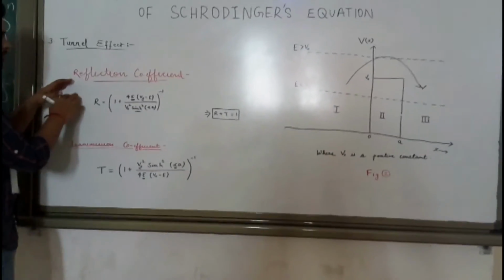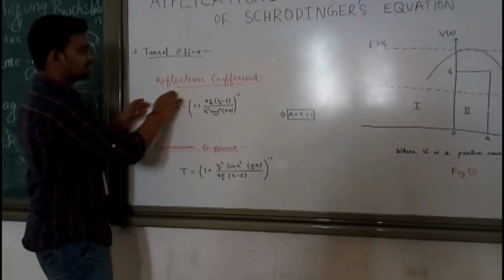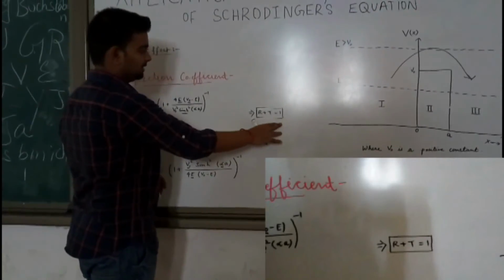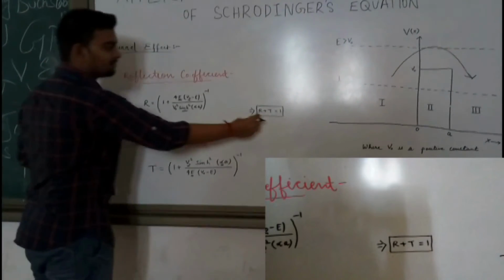And the relation between the transmission coefficient and the reflection coefficient is R plus T equal to 1. The summation of both these magnitudes gives the value 1.